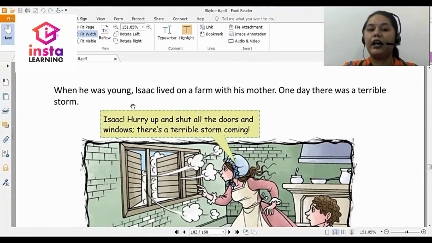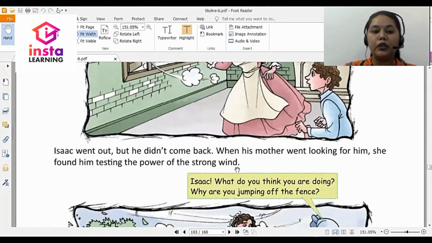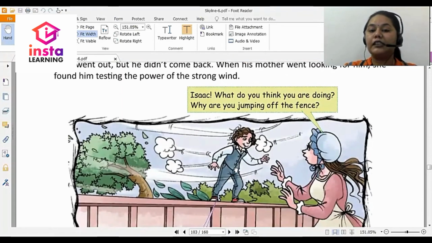When he was young, Isaac lived on a farm with his mother. One day there was a terrible storm. Isaac, hurry up and shut all the doors and windows. There's a terrible storm coming. So his mother is telling him to shut all the doors and windows. But what did he do? Isaac went out, but he didn't come back. When his mother went looking for him, she found him testing the power of strong wind. So you can see Isaac, he's standing here and he's testing the power of the wind.